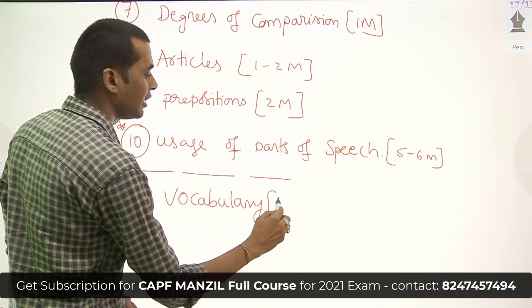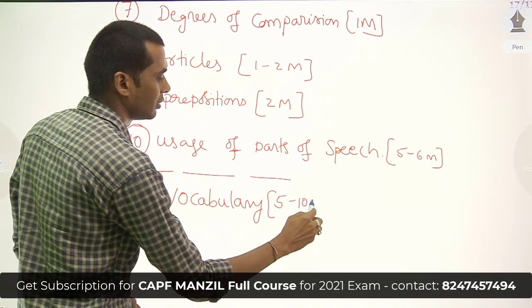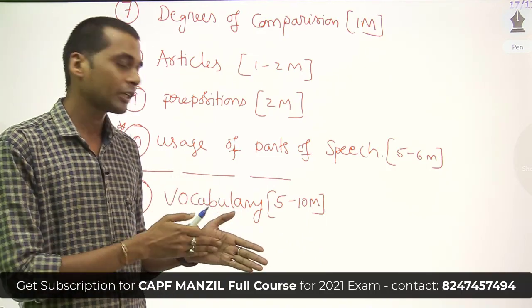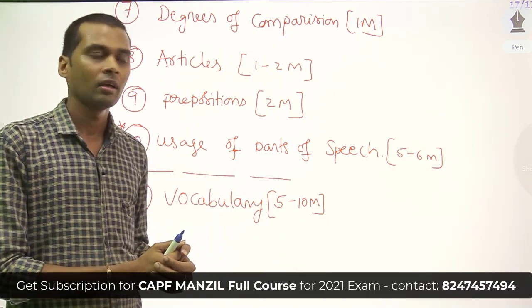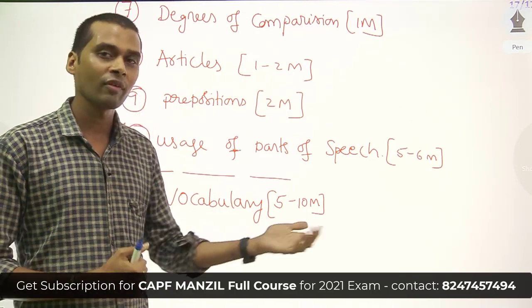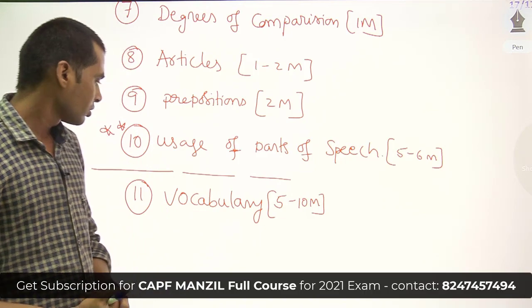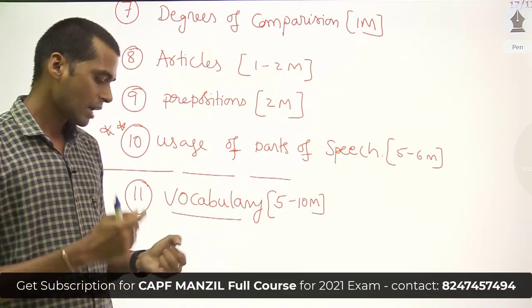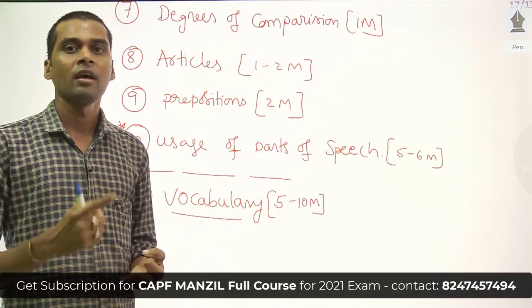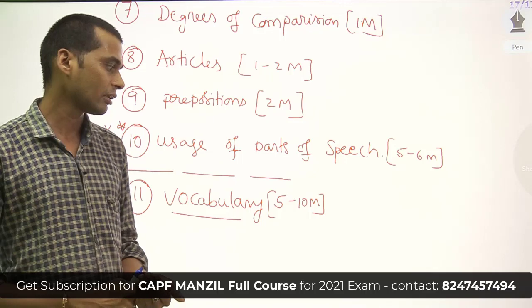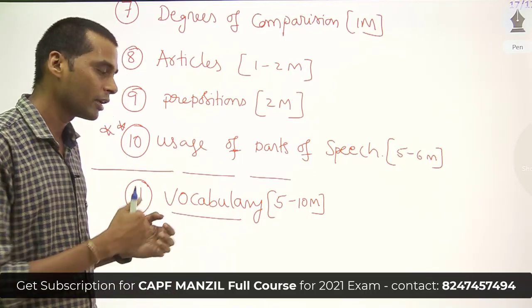It will have a weightage of 5 to 10 marks. It depends. In a particular year, it can be asked for 5 marks, and in various years it has 10 marks weightage. In this vocabulary part, we are going to see antonyms, synonyms, phrasal verbs, idioms, one word substitutions, all of which can be covered in the vocabulary part.